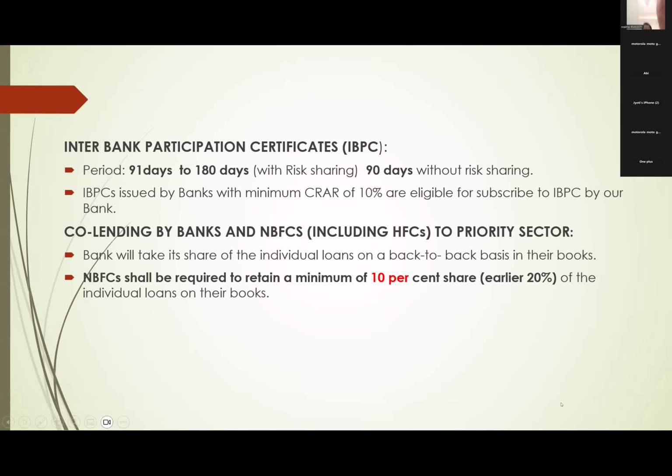And similarly, another certificate is also there. We call it the priority sector lending certificate. What is this priority sector lending certificate? Say Axis Bank is having a shortage of priority sector loans. The Reserve Bank says 40% of their loans should be given to the priority sector. Only 35% of their loans are given, so 5% is short. 5% means approximately 5,000 crores.